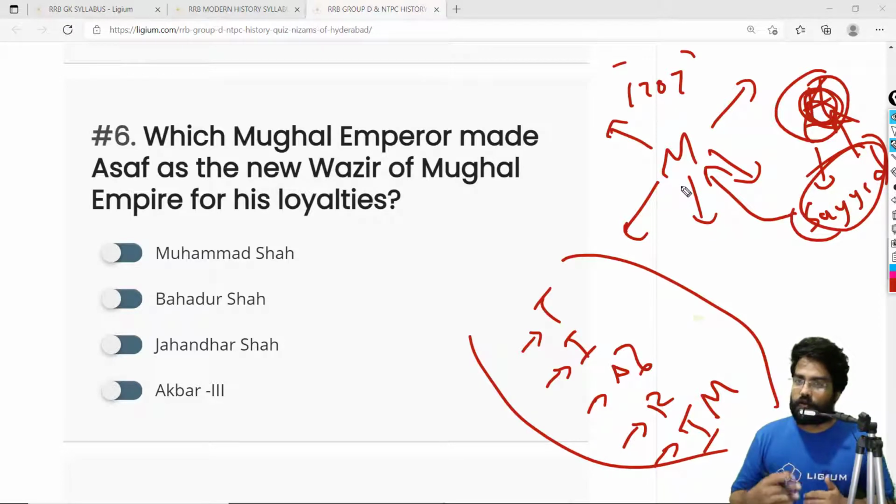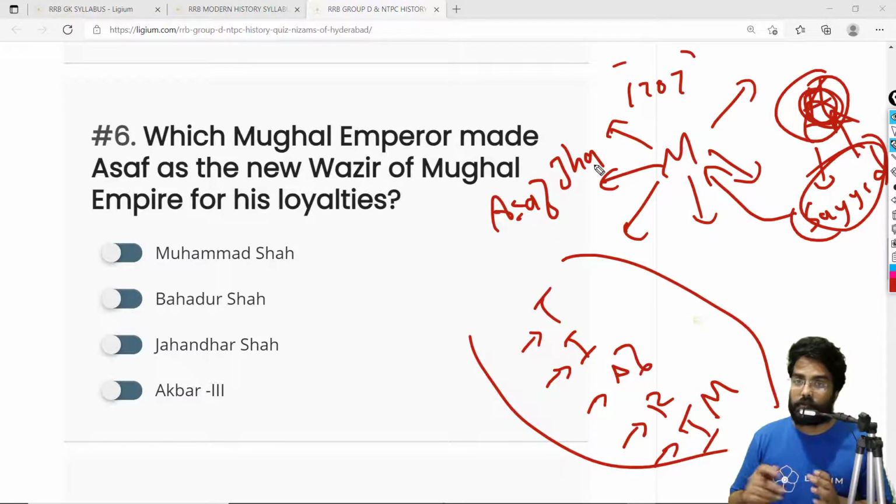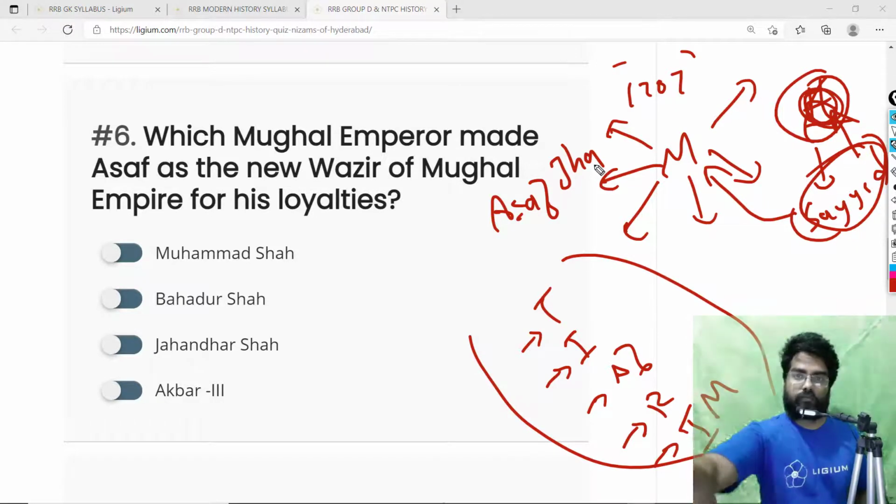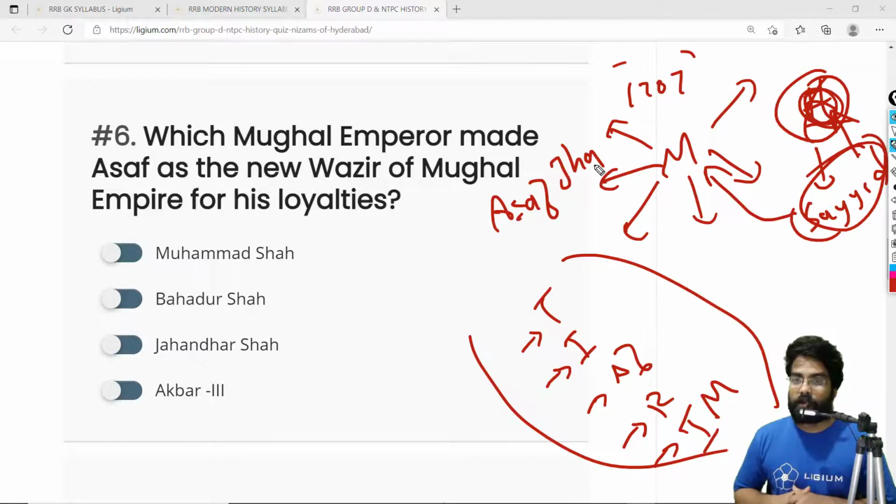Now, Muhammad Shah also realized that he was actually a puppet in the hands of the Sayyid brothers, and he decided to get himself free. So he took the help of the Nizam of Hyderabad, that is Asaf Jah, and the combined forces of the Mughals and the Hyderabadi Nizams defeated the Sayyid brothers.